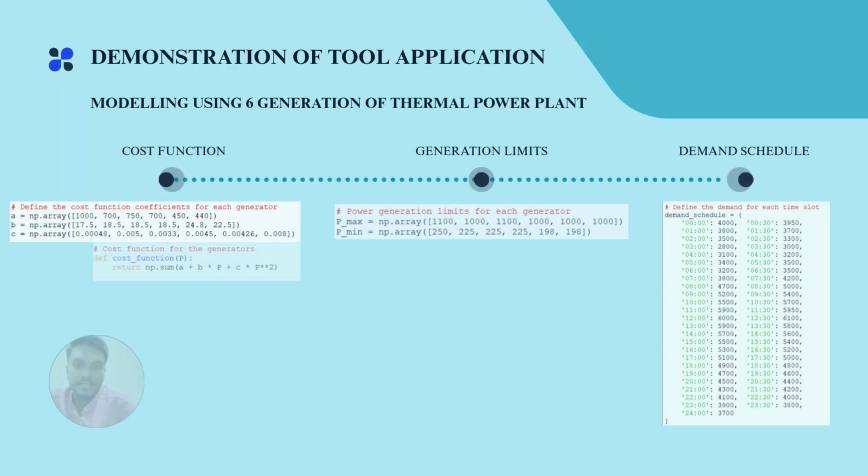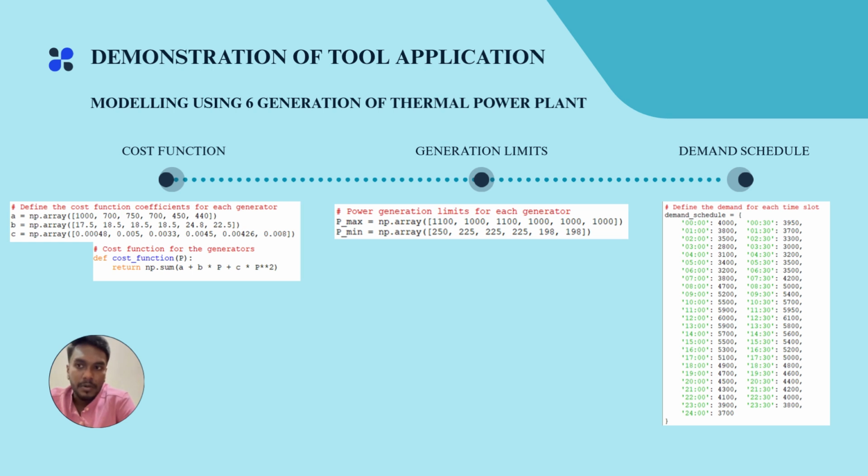Let's see about the demonstration of the tool application. For the modeling part, I have used 6 thermal generators with individual cost function. So from this code that I developed, we can see that C(Pi) equals a plus b Pi plus c Pi squared, where a, b, c we call as cost coefficients. This is the code for the cost function.